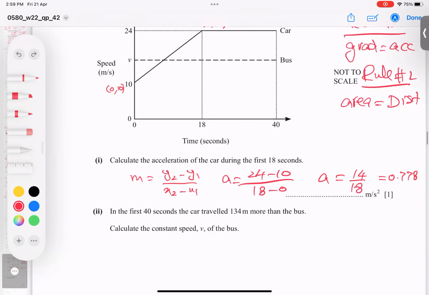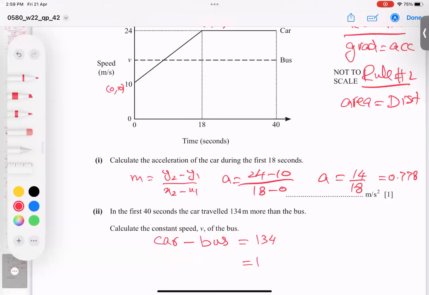So how can we do it? The car travels more. So can I say car distance minus bus distance equals 134? Exactly. I repeat, he said that the car distance is 134 more. More means difference. Car distance minus bus distance is equal to 134.